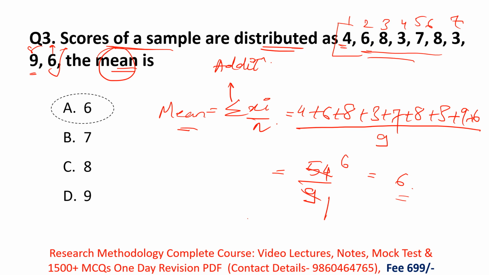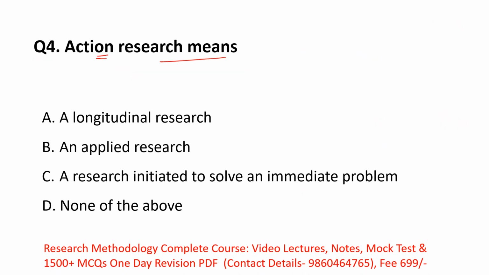Next. Action research means. So in this question, what they are asking is the meaning of action research, or you can say the definition of action research. So we'll see what is action research. Here the name itself defines the meaning. So action means what? Immediate. Okay, immediate. And remember, in action research, the researcher solves the problem immediately.